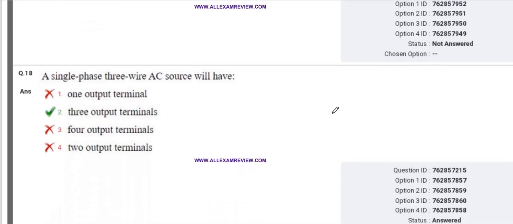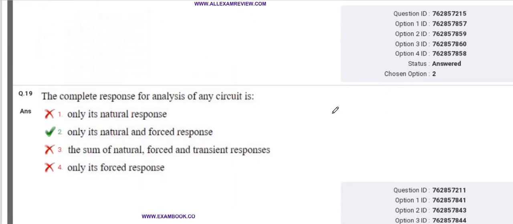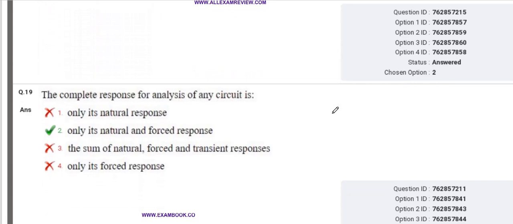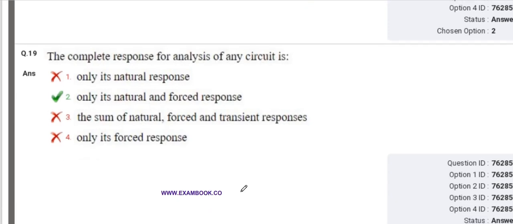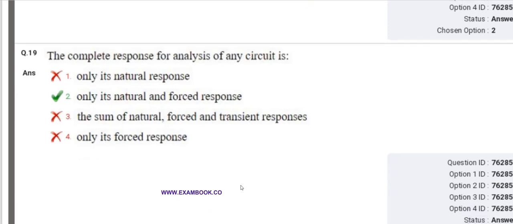Next is: a single phase three wire AC source will have? So it has three output terminals. The complete response for the analysis of the circuit. So you know that the complete response is the total behavior of the circuit in response to both internal and external energy.